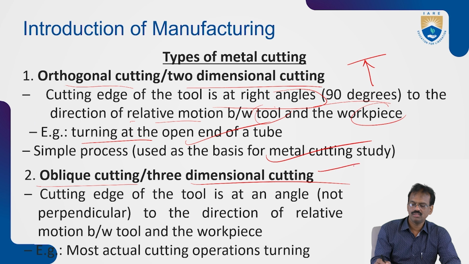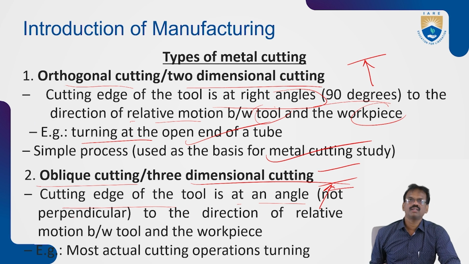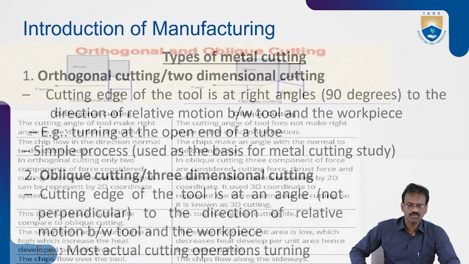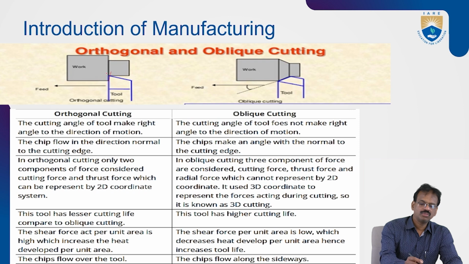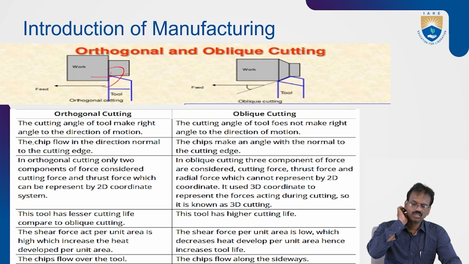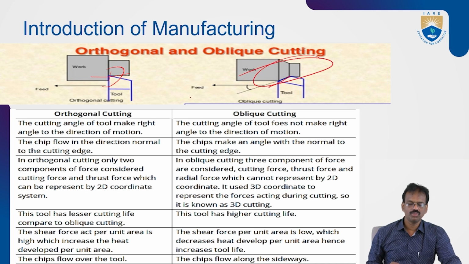Here, this is the three-dimensional cutting. The cutting edge of the tool is at an angle not perpendicular to the direction of relative motion between the tool and workpiece. Most actual cutting operations of turning are oblique cutting only. Here you can see this one is at 90 degrees to the direction of movement of the workpiece, so this is orthogonal cutting. This one is below 90 degrees, so this one is oblique cutting.